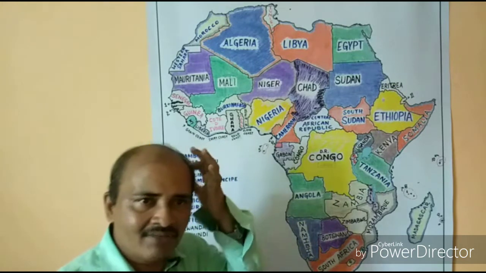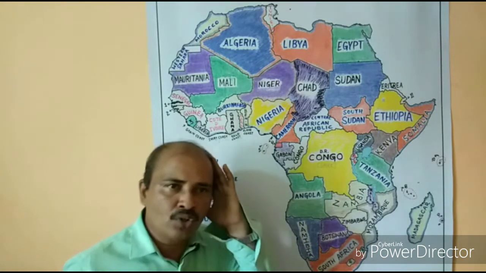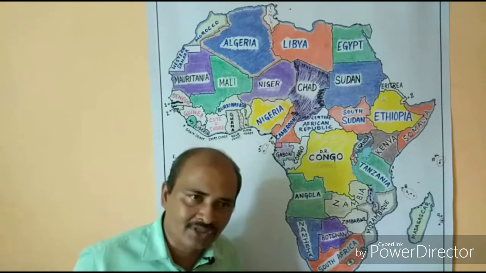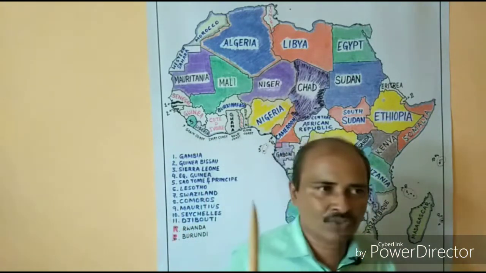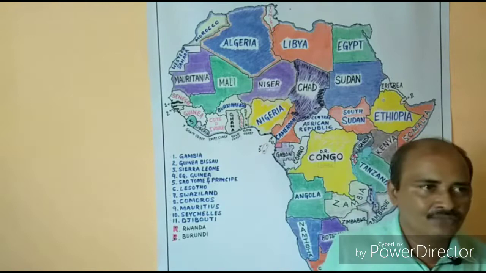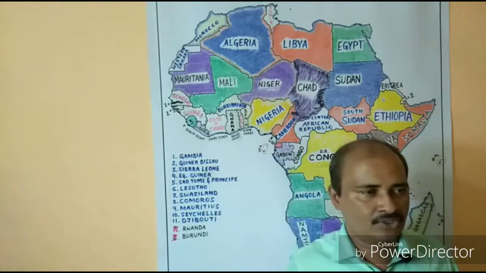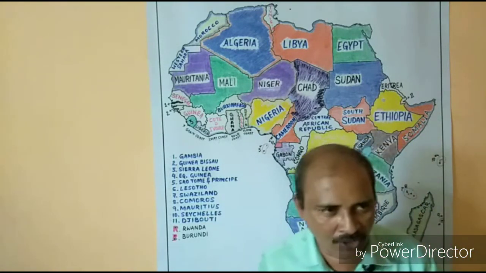Next we have the countries which have more than one capital city. Perhaps in the world there is only one country, South Africa, which has 3 capitals, not 1, 2, but 3 altogether.